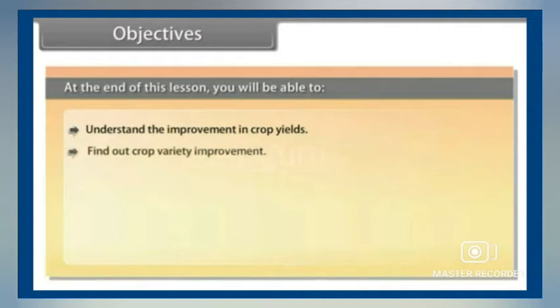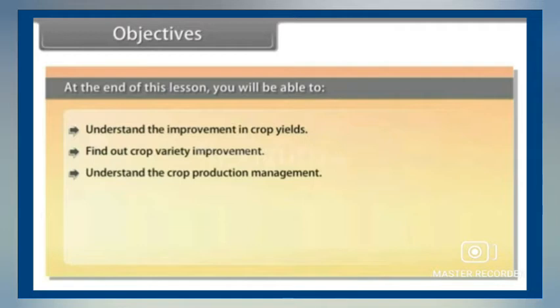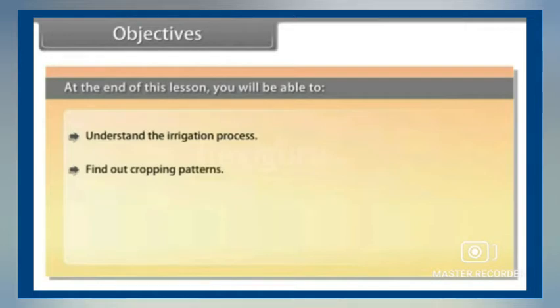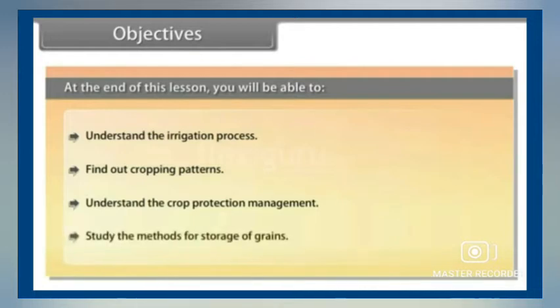Objectives. So let us see what we are going to learn in this lesson. At the end of this lesson, you will be able to understand the improvement in crop yields, find out crop variety improvement, understand the crop production management, understand the nutrient management, understand what manure is, and find out properties of fertilizers. Understand the irrigation process, find out cropping patterns, understand the crop protection management, and study the methods for storage of grains.